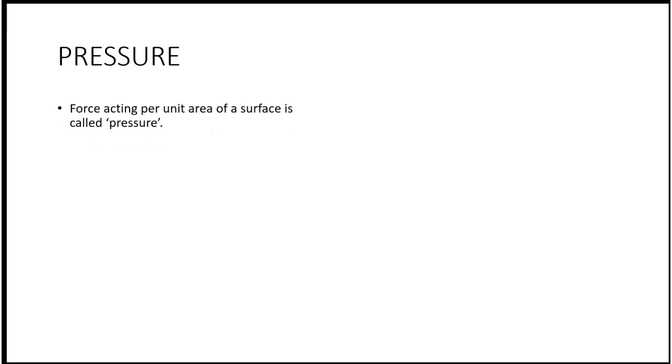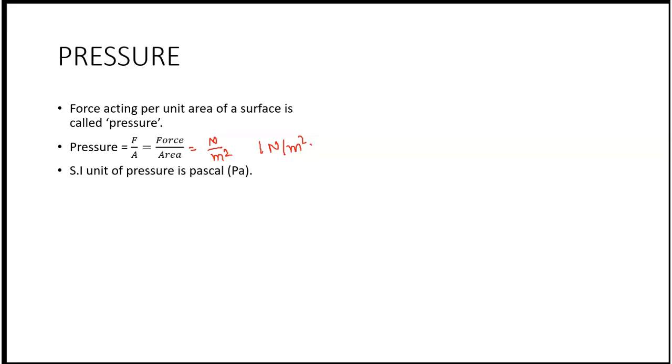Pressure is force acting per unit area of a surface. We can write pressure as force upon area. The SI unit of pressure is Pascal. Actually, we can also say that the SI unit of pressure is Newton per meter square, and 1 Newton per meter square is the same as 1 Pascal.